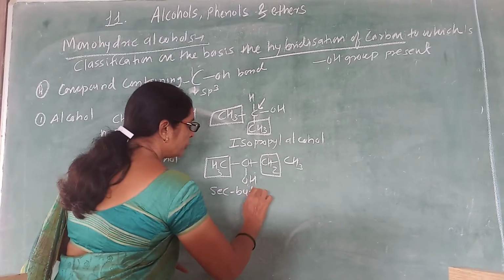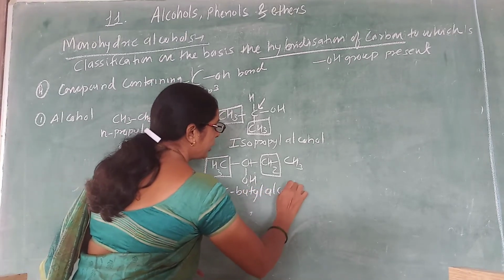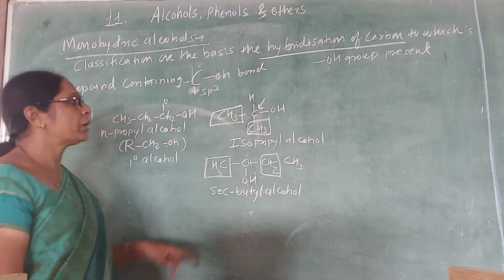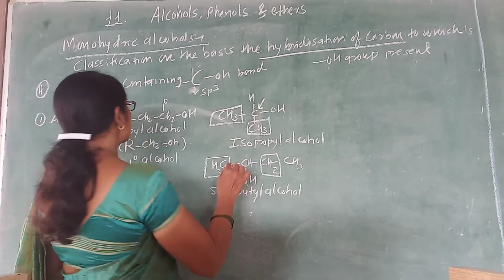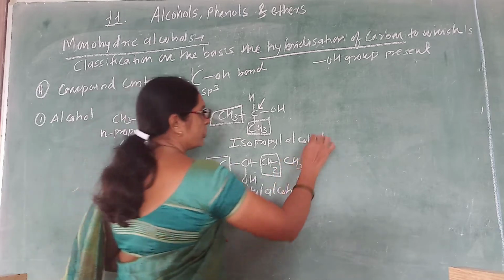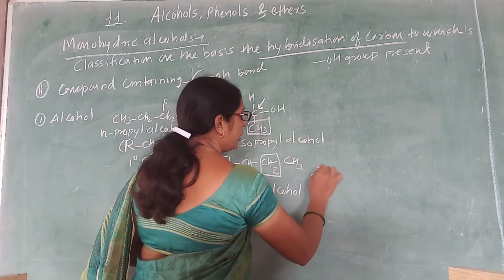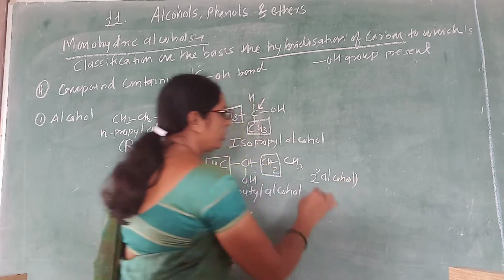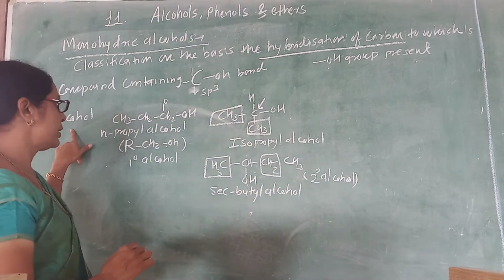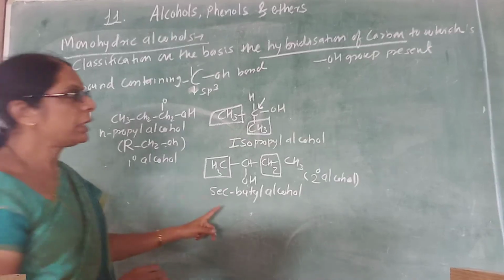Butyl alcohol. So remember, isopropyl alcohol or secondary butyl alcohol, both are of the class of secondary alcohol. Both are examples of the secondary alcohol. So alcohols can be classified as a primary alcohol, secondary alcohol.